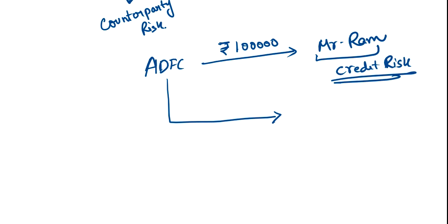I am just using terminology which you can understand. So there is an organization, say ICICI Bank. I went to ICICI Bank and said that I am afraid Mr. Ram is going to default. ICICI said that okay, I don't feel that he is going to default.